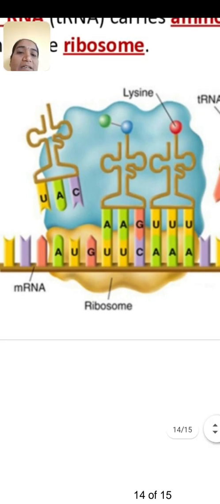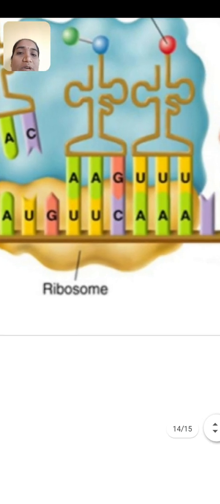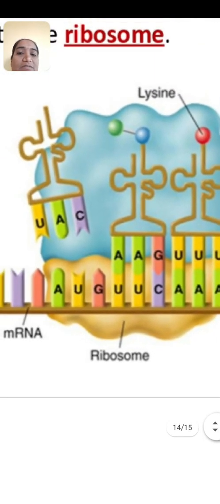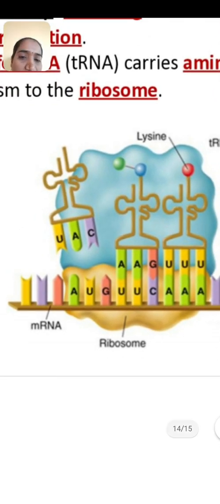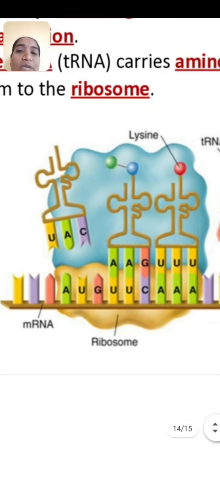In the second and third diagrams you have seen the complementary bases showing codon and anticodon pairing. If the codon and anticodon show pairing, then the amino acid is left here and the empty tRNA molecule exits from the E site.